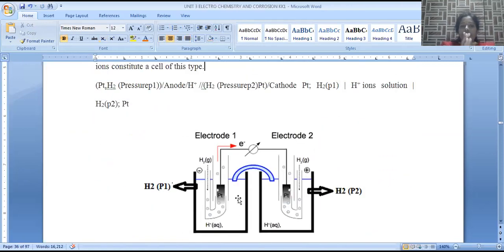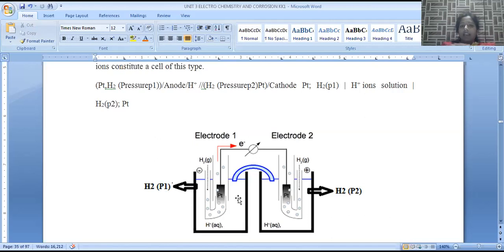Let us describe the concentration cell again. A concentration cell is nothing but two electrodes of similar composition dipped into two electrolytic solutions of similar composition, where by changing the concentration of either the electrodes or electrolytes, there is a possibility to generate a potential difference or EMF of the cell.